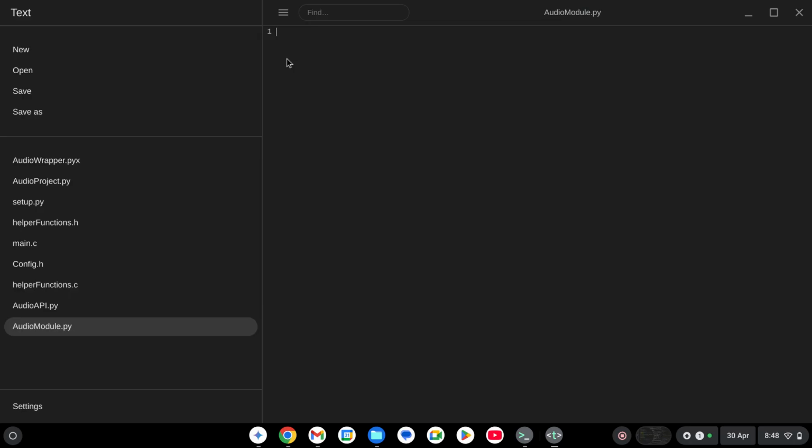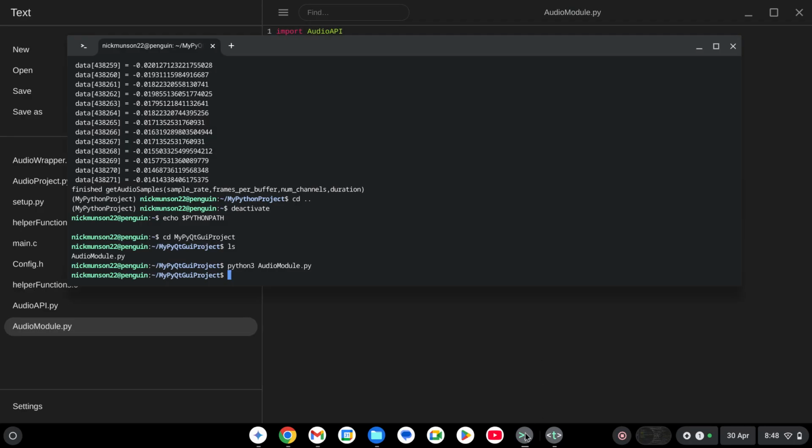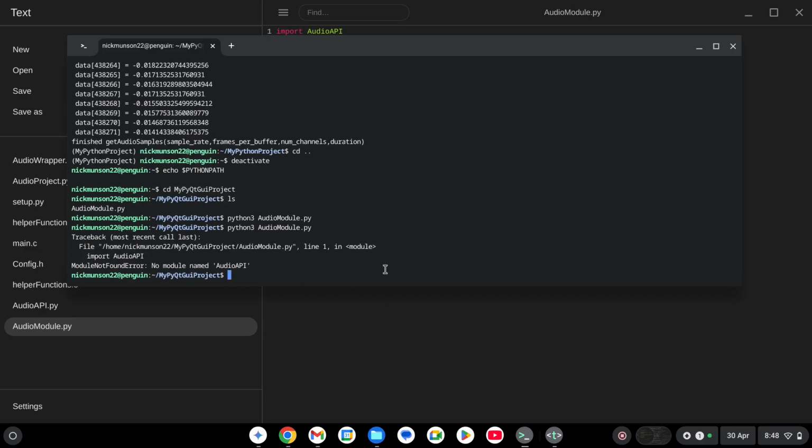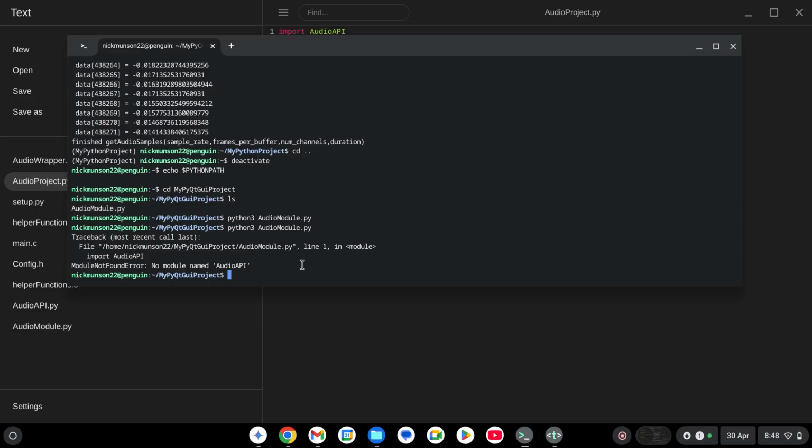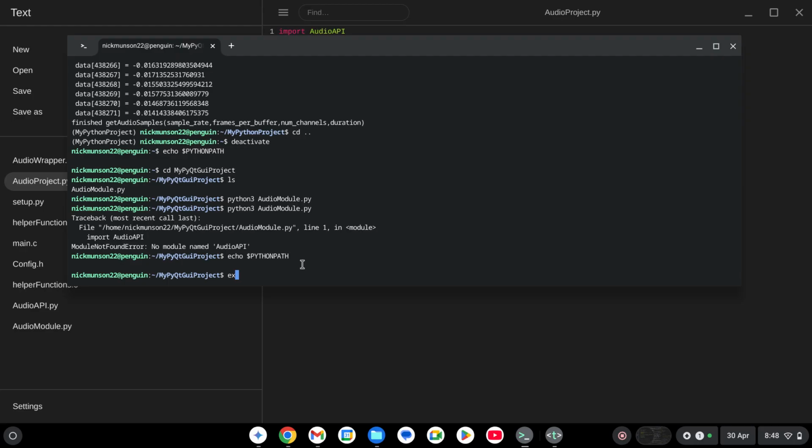Great. So now what I want to do is import my audio API. Right now it says there's no module named audio API, even though we just ran this project with audio API. The reason is that if I use this command to look at the Python path, you can see it's actually empty. So I'm going to print the working directory first.